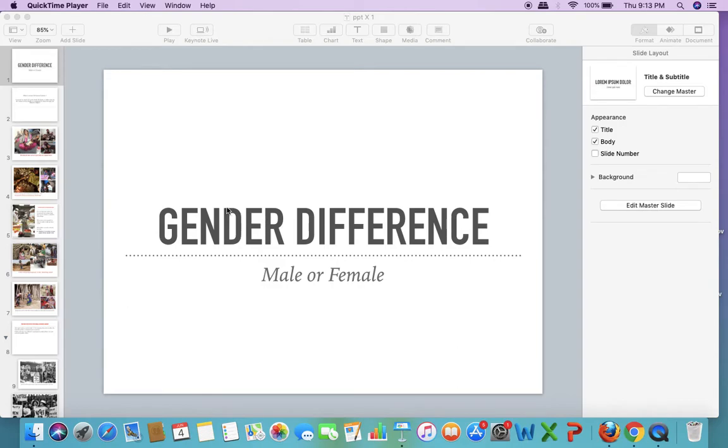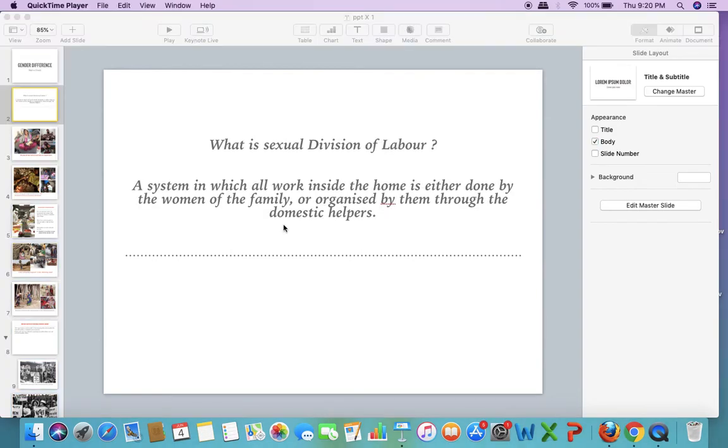The first topic that we have is: what is the sexual division of labor? Sexual division of labor भनेको के हो भन्दाखेरि it is a system in which the work inside the home, that means घरभित्रको जुन चाहिँ काम हुन्छ, for example cooking, cleaning, looking after the children, washing the clothes, these works are either done by the women of the family or it is organized by them through domestic helpers. That means the work which is inside the home is done by the women, and the work which is outside the home is expected to be done by the men.